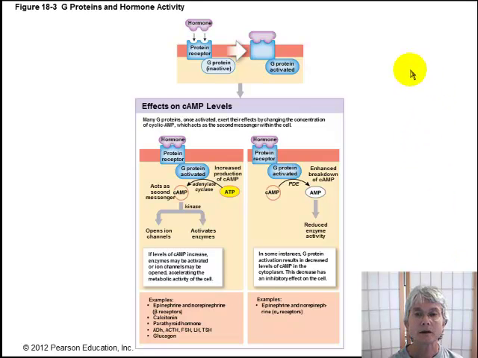So here in this diagram you can see that this is the plasma membrane here. Here is the hormone coming in from the blood. It binds to its receptor in the membrane, and when the hormone binds to the receptor, it's going to activate some process on the inside of the cell, and as you look down here, you're looking inside the cell, you can see that whatever it activates, it's going to cause changes inside the cell. The hormone never enters the cell. The second messenger is going to cause the changes inside of the cell.